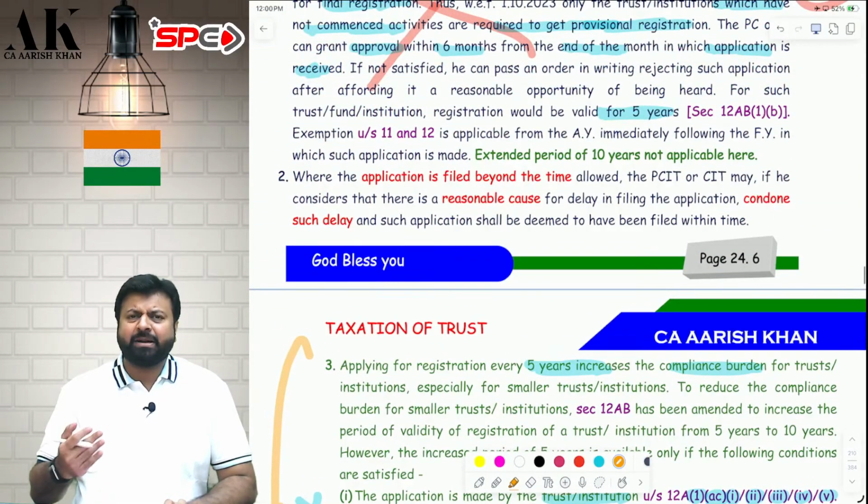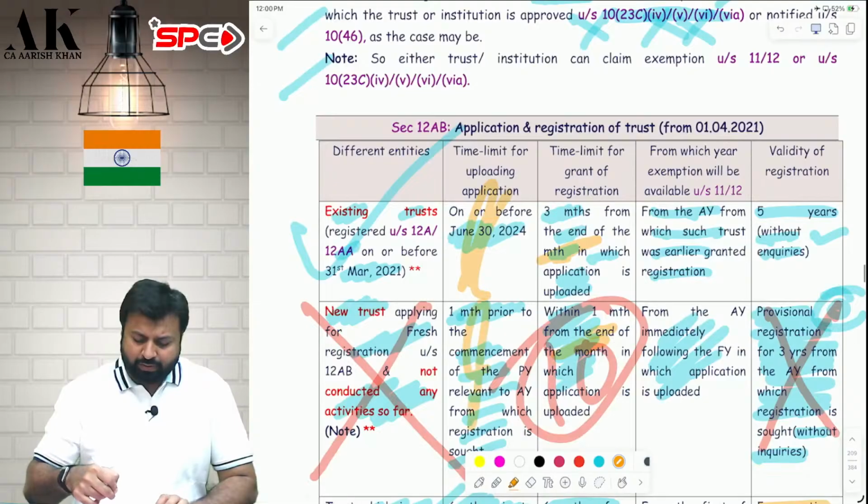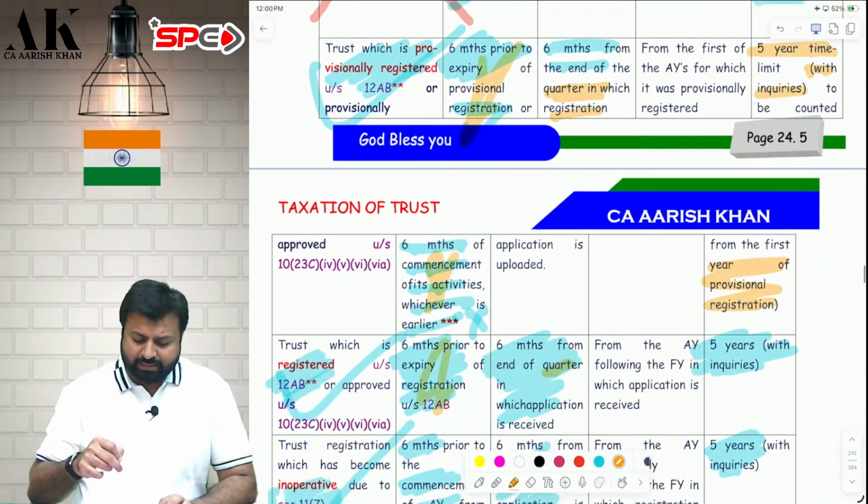Now, next one. Sir, I have to make an application up to a particular date. Yes, you can see the dates over there. Sir, if there is a genuine reason, can the delay be condoned?